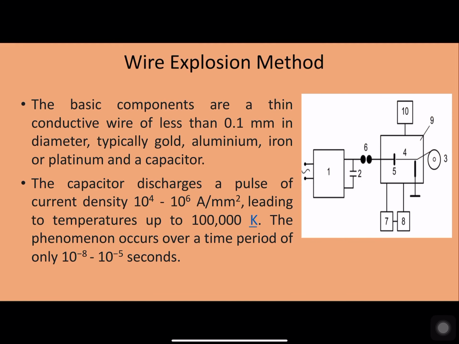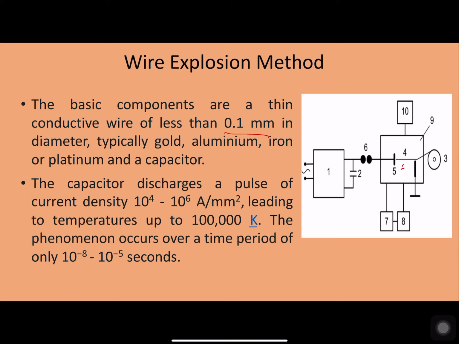So the basic components are the conductive wire, usually about 0.1 millimeters in diameter. Typically gold, aluminum, iron or platinum are used to form the required nanomaterials.